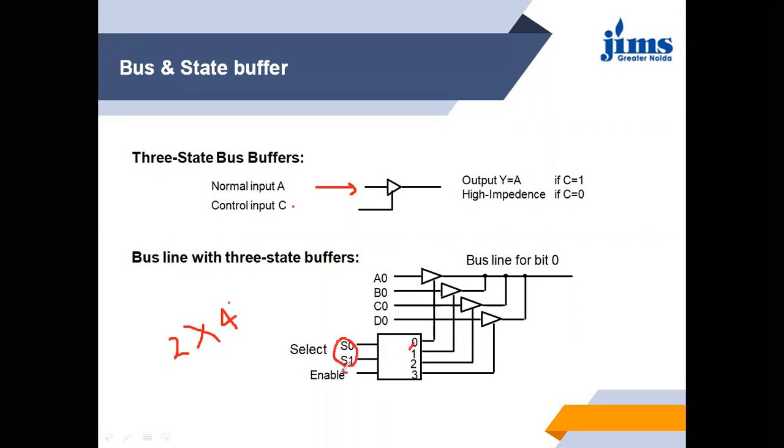This is the enable line, and when it is enabled, it means the circuit is in active position. Then the selection lines decide which one should be in high impedance and which one should not be. But at a time only one will be in high impedance, either this one or this one.